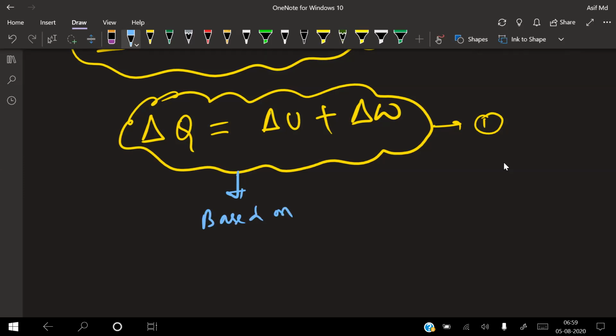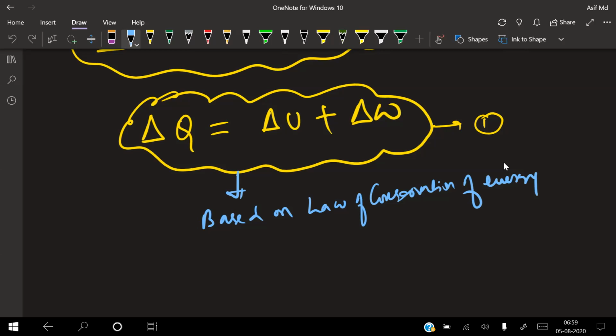Based on what? Based on the law of conservation of energy. What do you mean by law of conservation of energy? Saving energy. So that means energy can neither be created nor destroyed, but it can be converted from one form to another form. Clear? Yes, sir. So the first law is based upon the law of conservation of energy.